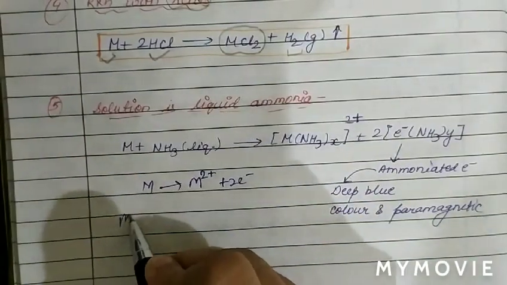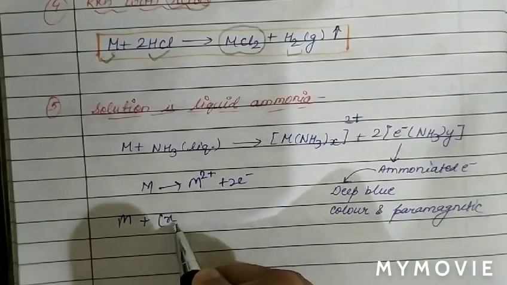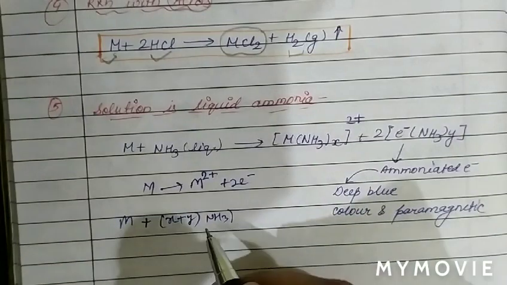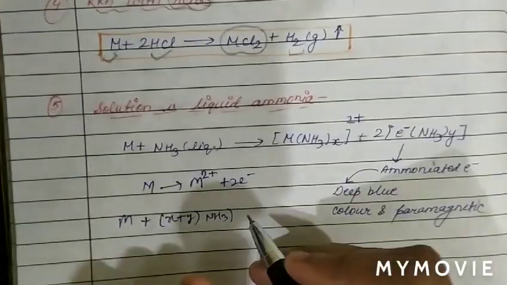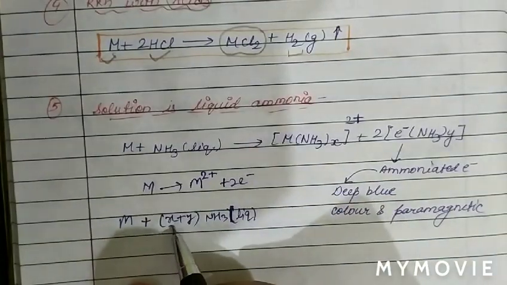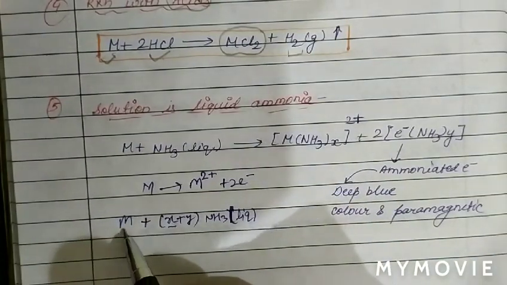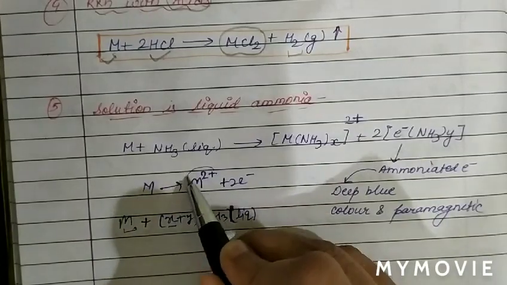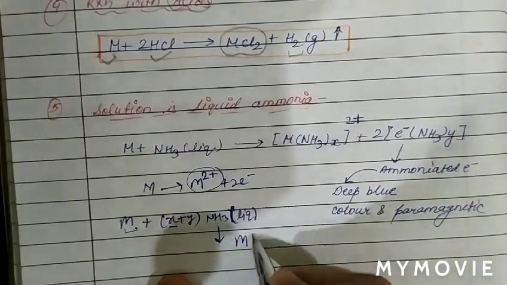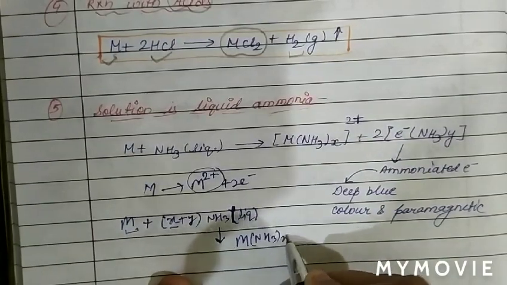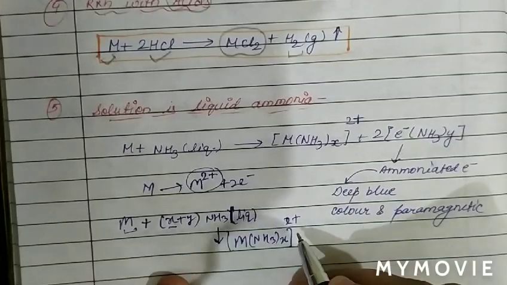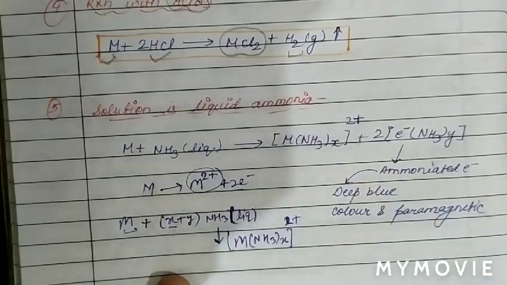Here x moles of ammonia are associated with the metal cation, M2+, converting it into M(NH3)x. These x molecules are associated with a cation of charge +2. To balance the charge, two electrons are also there.